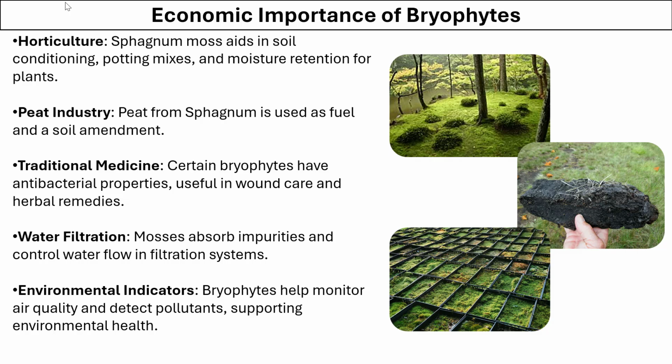Now let's look at the economic importance of bryophytes. The mosses like sphagnum are extensively used as potting mixes in horticulture. Sphagnum is also used as a fuel and a soil amendment. Bryophytes also have antibacterial property and they are used in several home remedies. Mosses can also absorb impurities and control water flow in filtration systems. Bryophytes are also used as bioindicators to monitor the air quality and detect the pollutants.